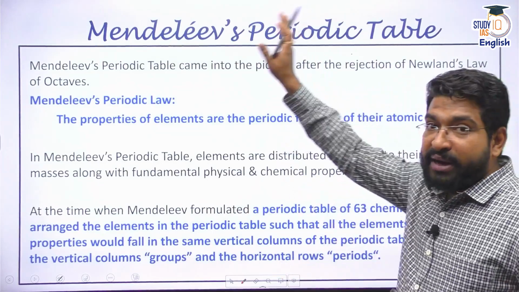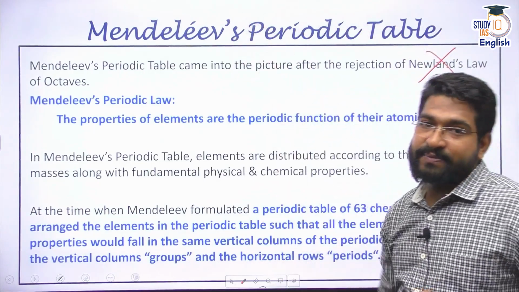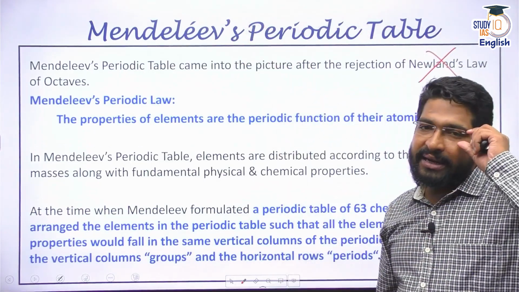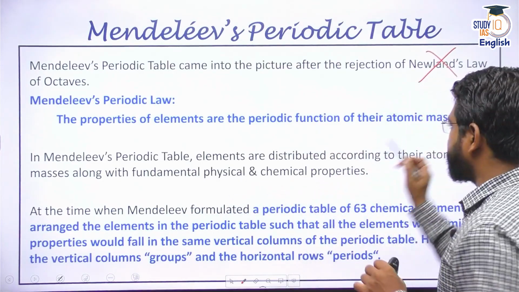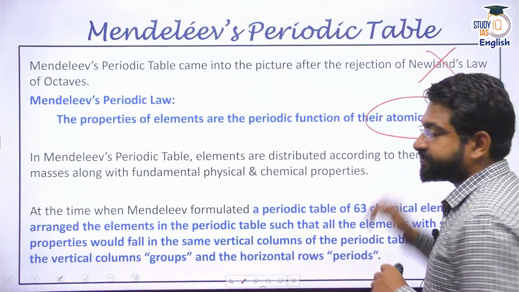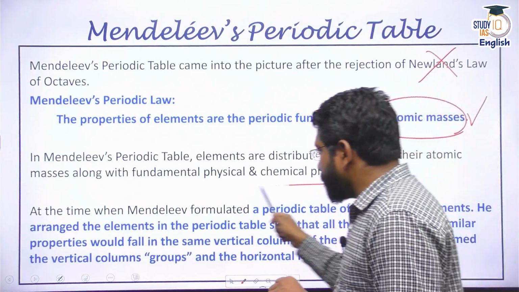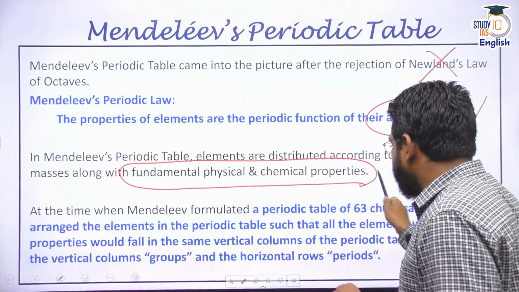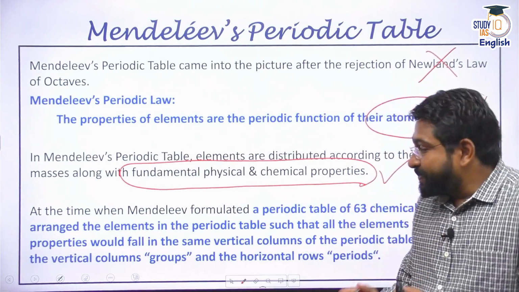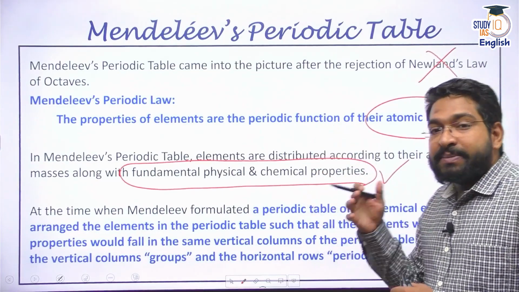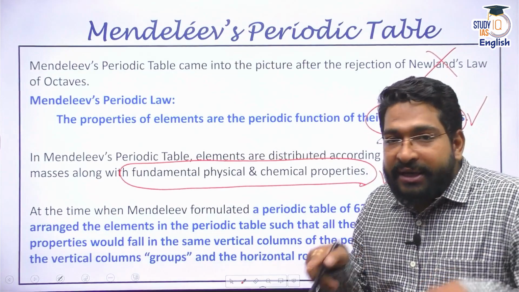Why? Because Mendeleev's principle first of all rejected Newlands' law of octaves. He did agree that the elements in the periodic table have to be classified based on atomic mass. Agreed. But not just atomic mass. Apart from atomic masses, we will also look at some of the fundamental physical and chemical properties. And based on these, that is, atomic mass, physical properties and chemical properties, what Mendeleev did was create a table.